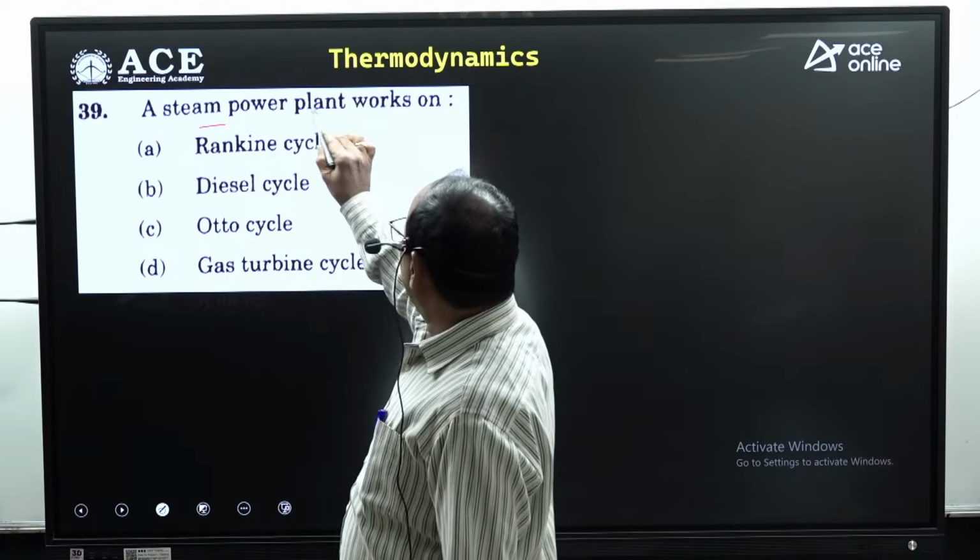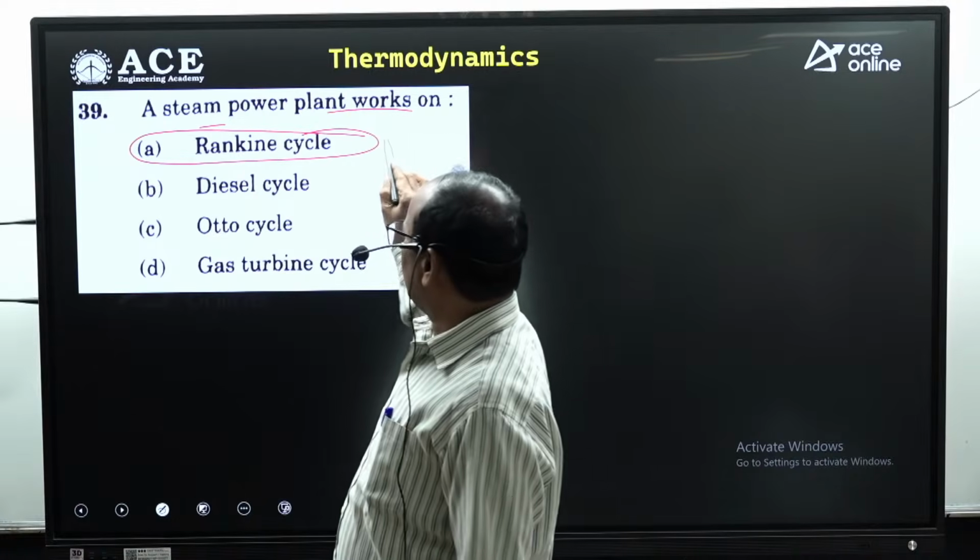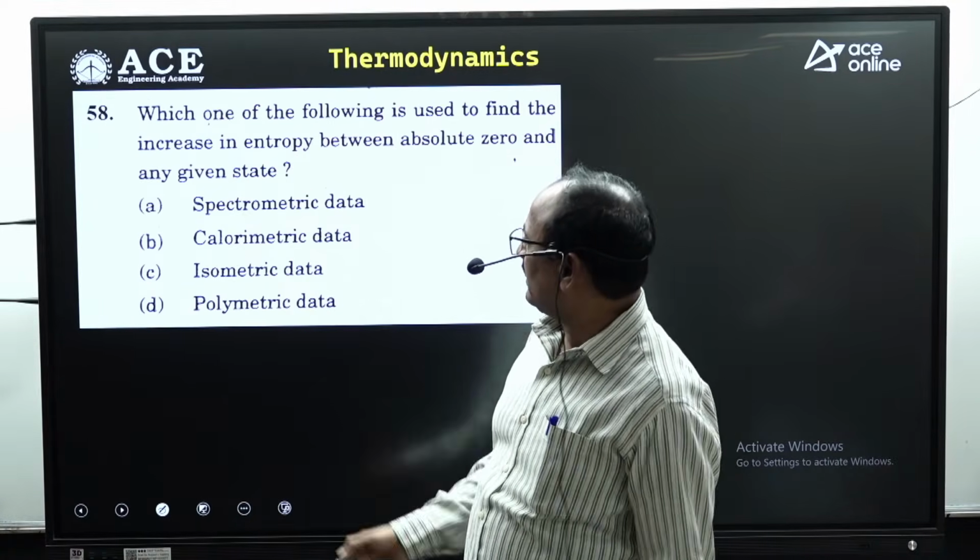A steam power plant works on a very simple cycle, the Rankine cycle. So these are the questions from, right, one more question.